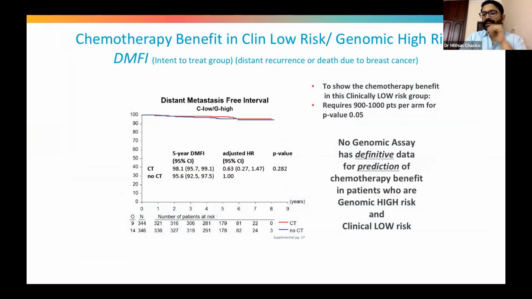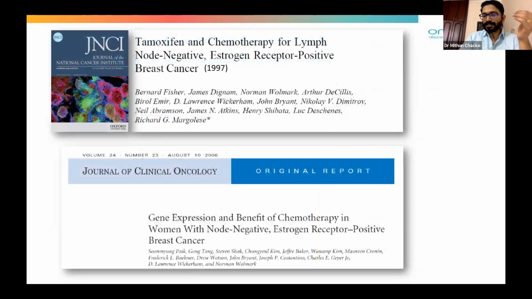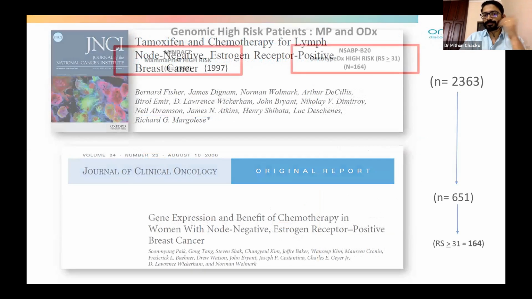So no genomic assay has definite data for the prediction of chemotherapy benefit in patients who are genomic high risk and clinically low risk. So that is the shortcoming of Oncotype DX with the TAILORx data.